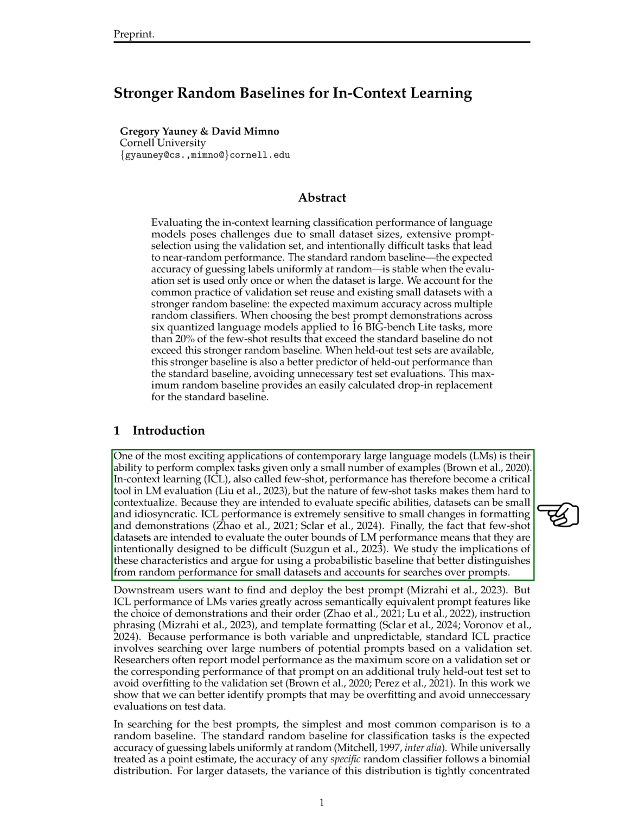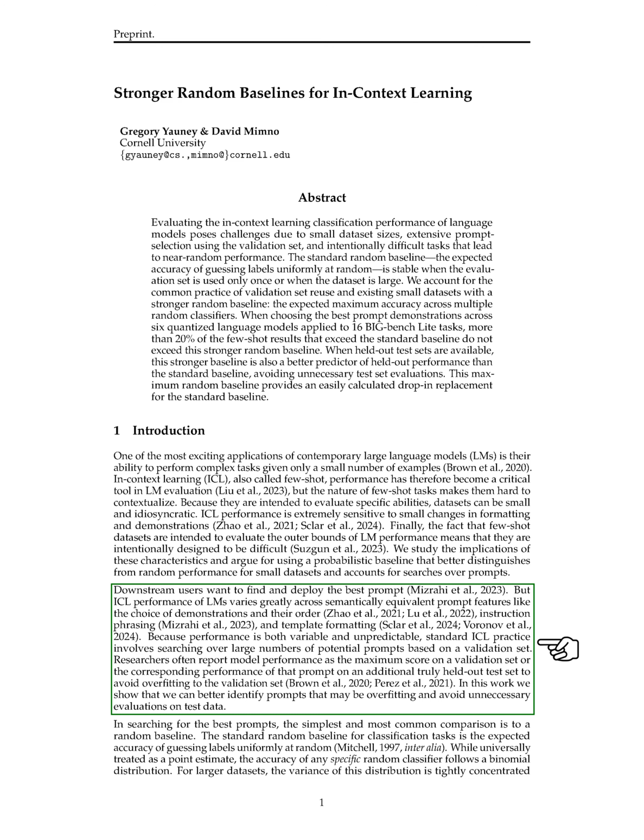These tasks aim to assess particular skills, leading to small and unique datasets. The performance in ICL is highly sensitive to slight changes in formatting and demonstrations. Additionally, few-shot datasets are intentionally designed to be difficult to push the boundaries of LM performance evaluation. We explore the implications of these characteristics and suggest using a probabilistic baseline to distinguish better from random performance on small datasets and consider prompt variations.